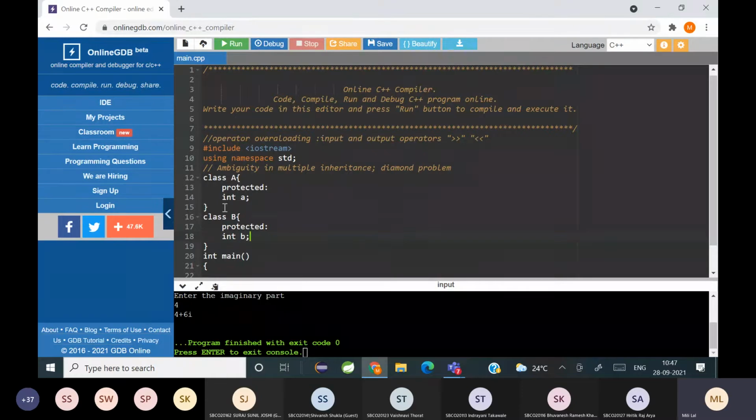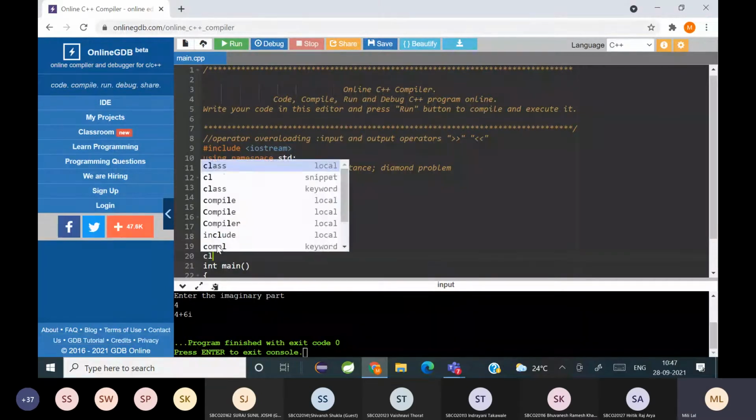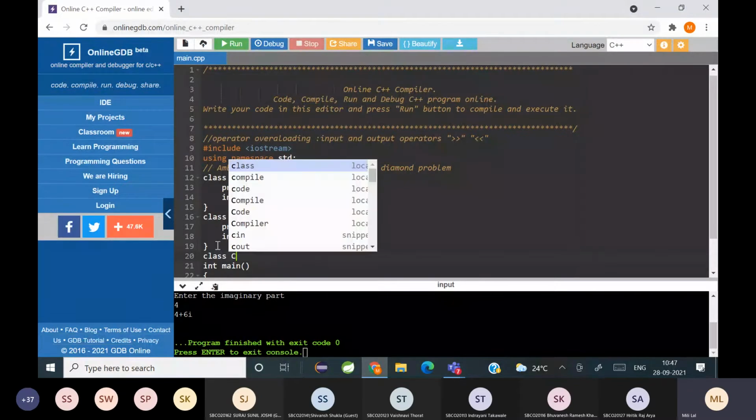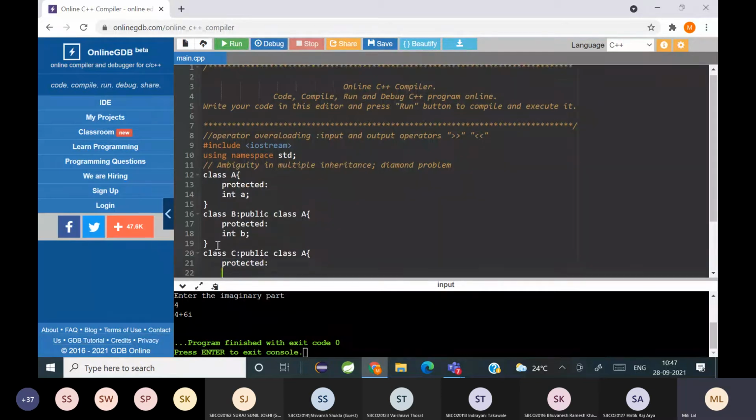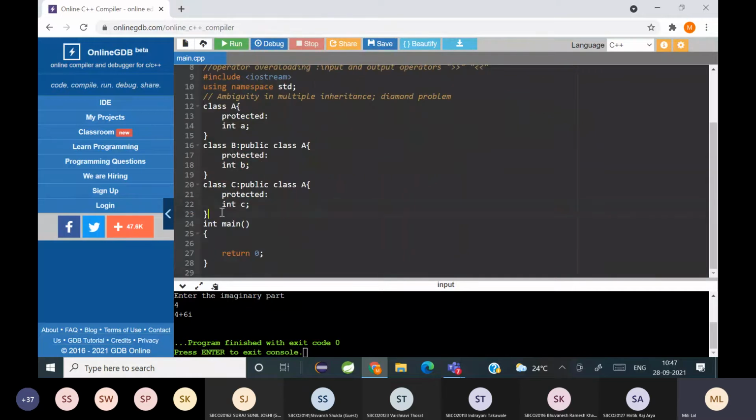Then class B, here suppose I used protected, and class B is inheriting public class A, and here again I'm using class C and it's inheriting public class A, and I used protected int C. Okay, so what kind of inheritance do you see here now?